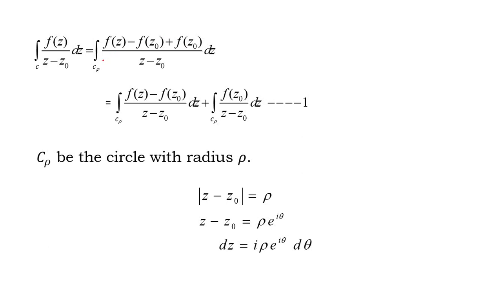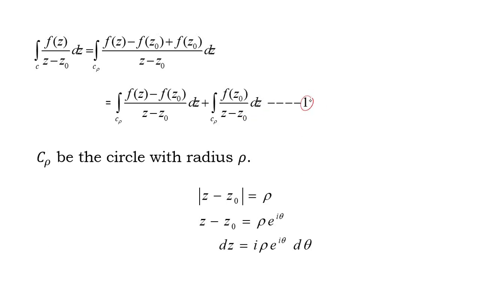Therefore integral over C rho of f(z) minus f(z0) plus f(z0) divided by z minus z0 into dz. Now RHS can be split into two parts. The first one is integral over C rho of f(z) minus f(z0) divided by z minus z0 into dz, and the second one is integral over C rho of f(z0) divided by z minus z0 into dz.